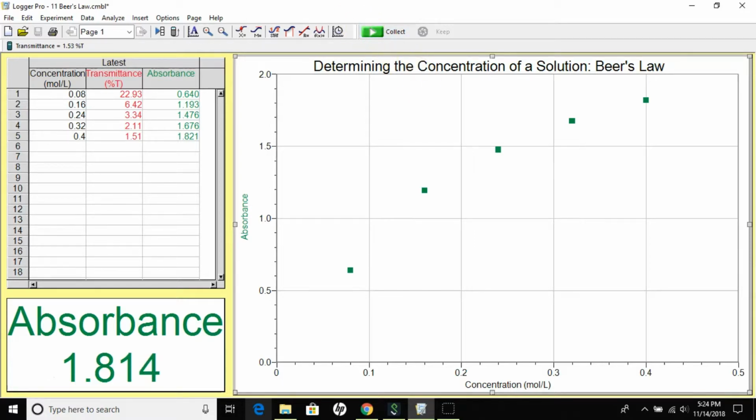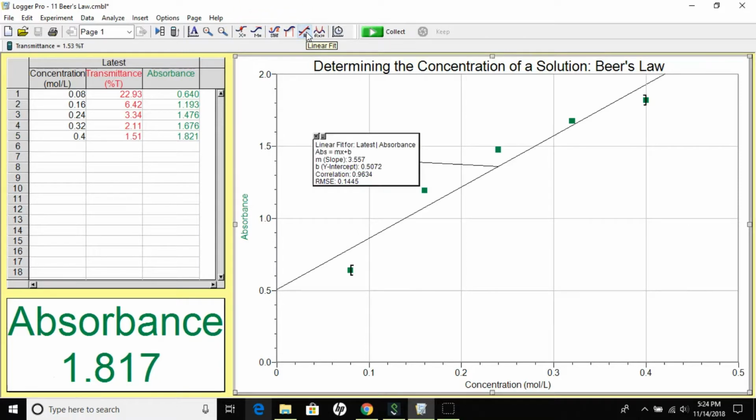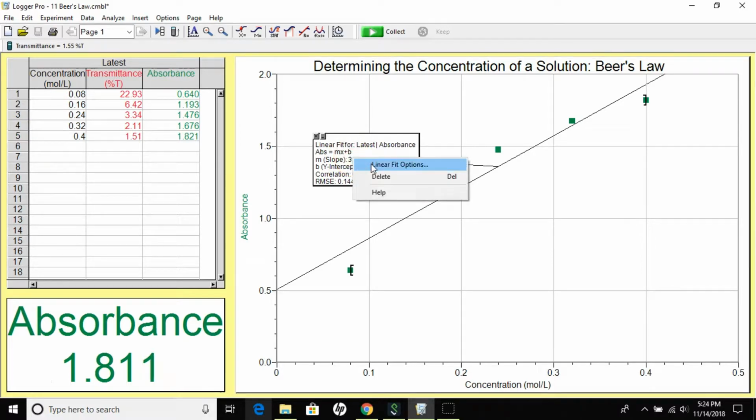So first I'm going to click on the linear button as I'm indicating here in the top toolbar. There's a whole bunch of different analyze functions here, but I'm going to click on the linear fit. And what appears here is a best fit linear regression line, and it's for the 5 data points of the standard solutions, and the line is passing through or near most of the data points on the origin of the graph here.